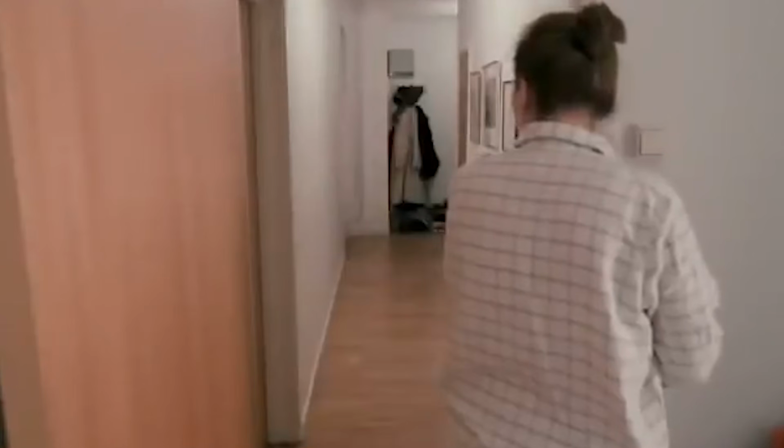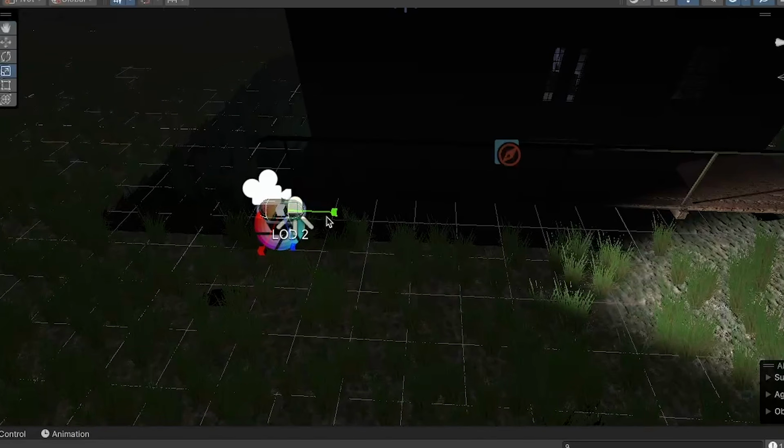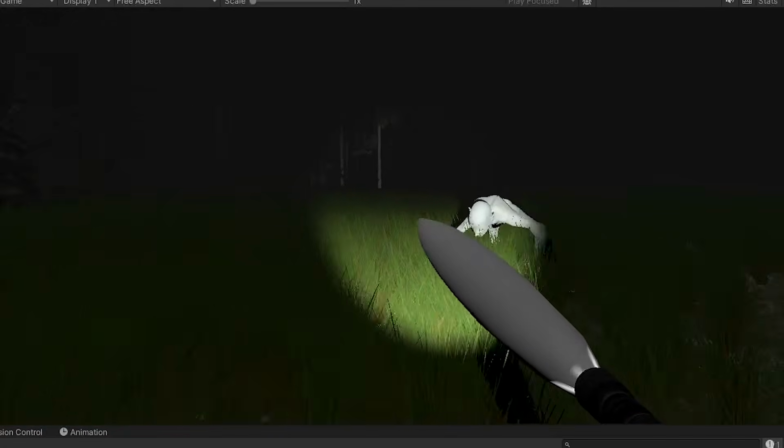With that done, I wanted to make the enemy disappear in the light. I did this by making a shape stick out of the flashlight that would detect if it touched the enemy.